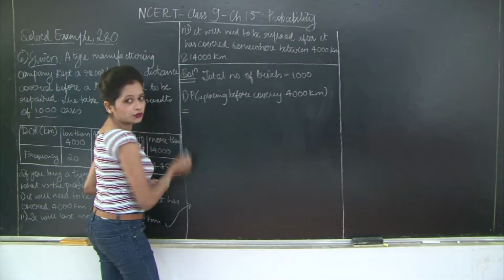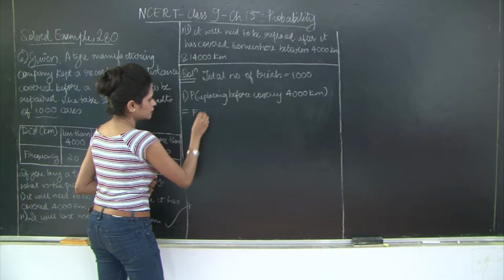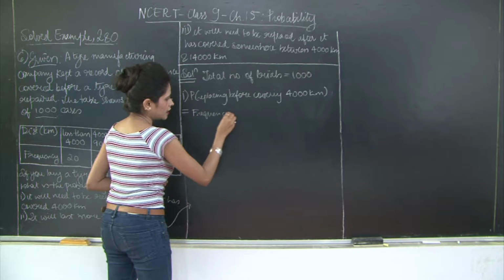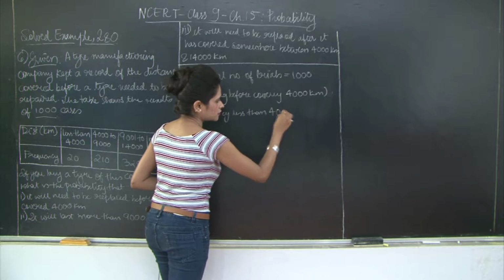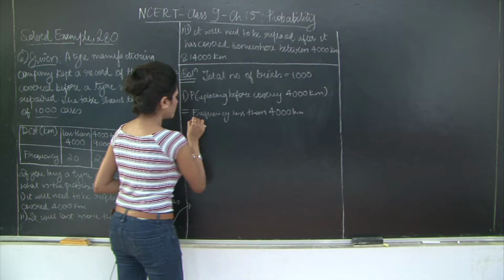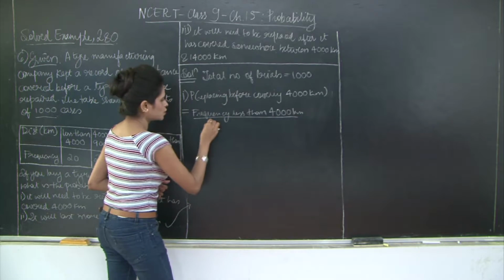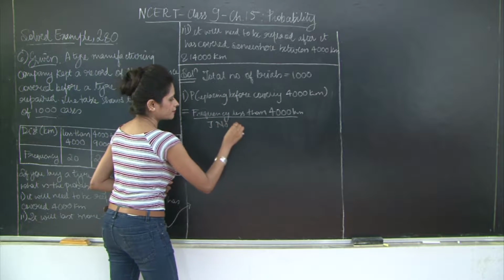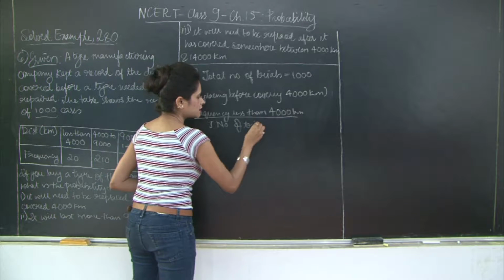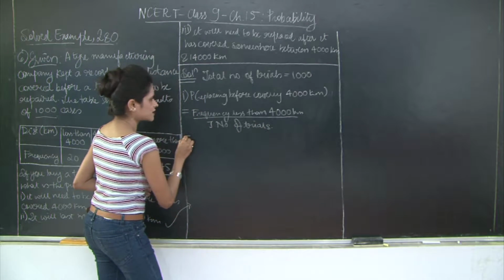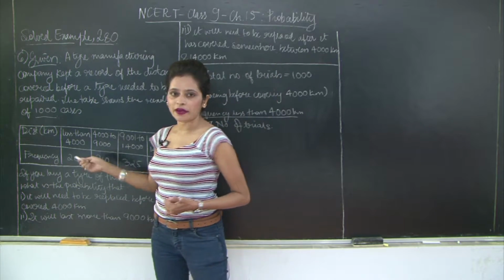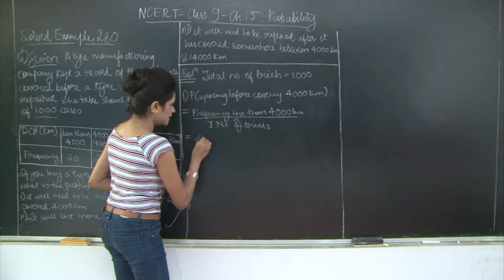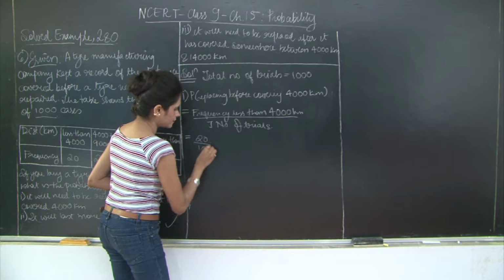This is going to be equal to frequency less than 4000 kilometers upon total number of trials, right? So what is the frequency of the records less than 4000? It is 20. So this is going to be 20 upon 1000.